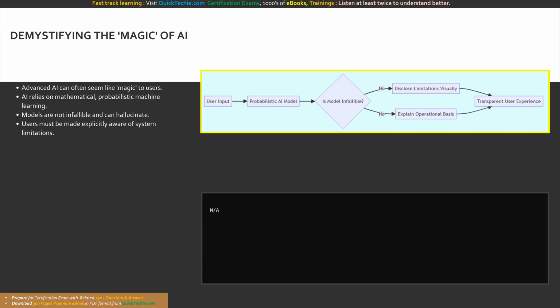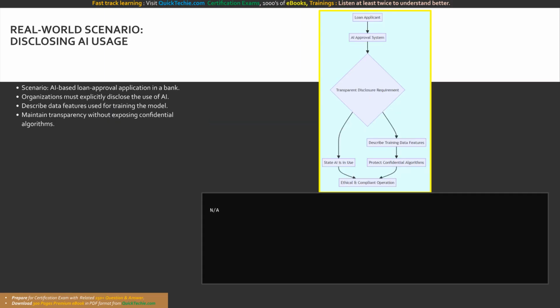This diagram illustrates the logical flow of user interaction with a probabilistic AI model. To truly contextualize the principle of transparency, let us examine a high-stakes, real-world scenario described directly in our Microsoft Learn source materials: an AI-based loan approval application utilized by a bank. In the financial sector, decisions have profound impacts on individuals' lives.